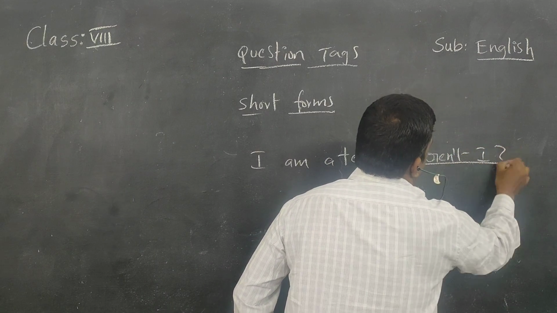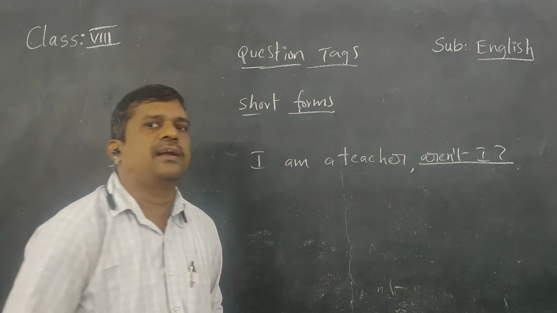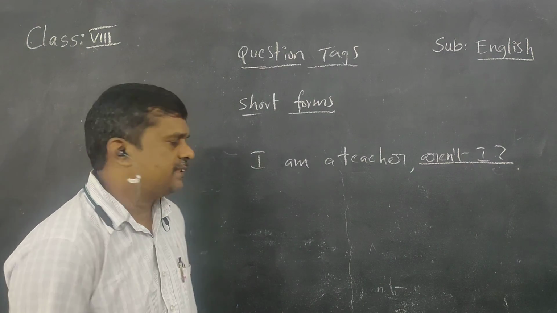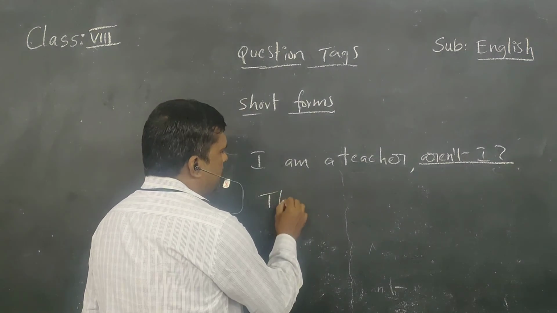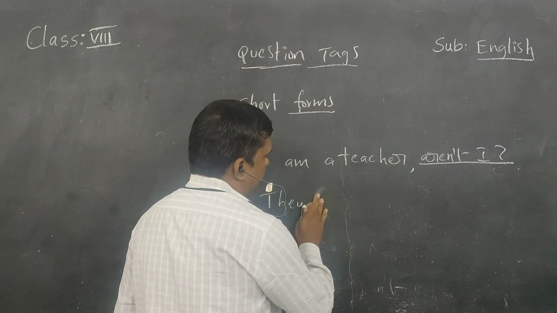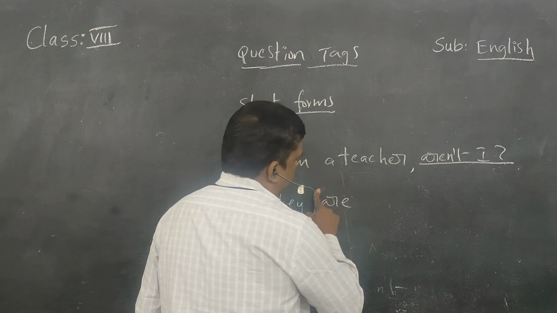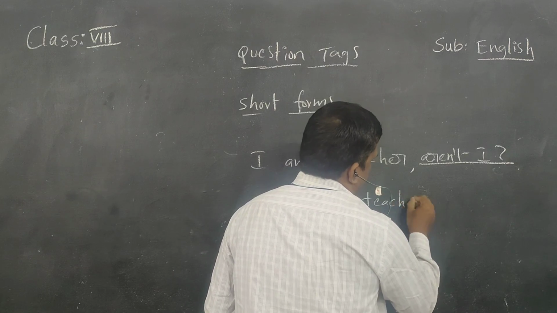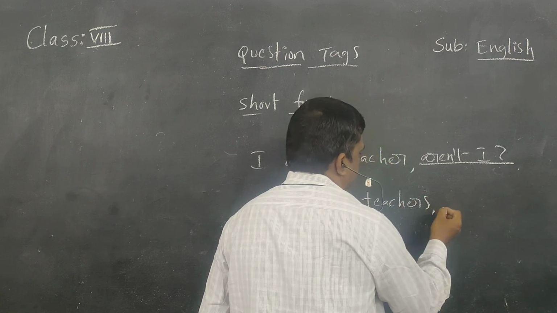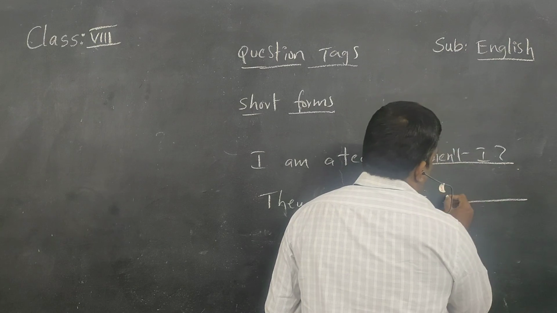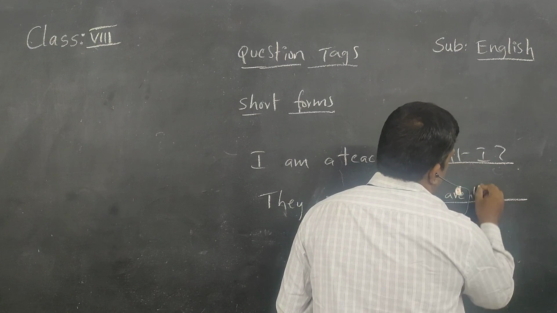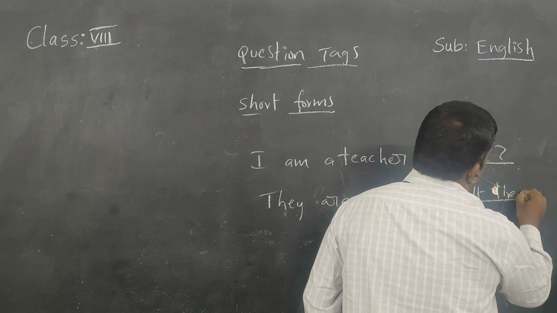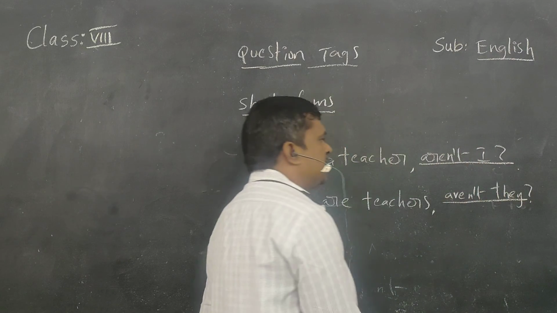Aren't I. Not am I, aren't I. Another example: they are teachers, aren't they?